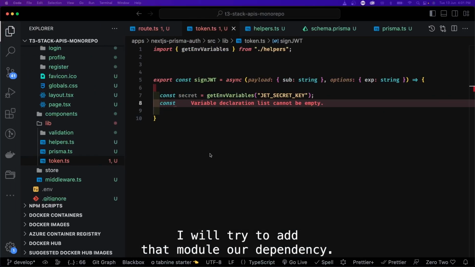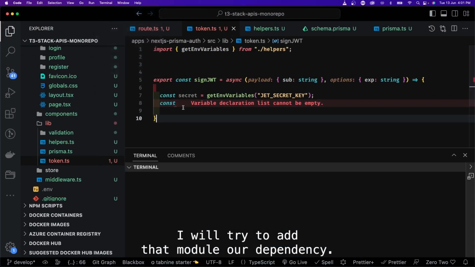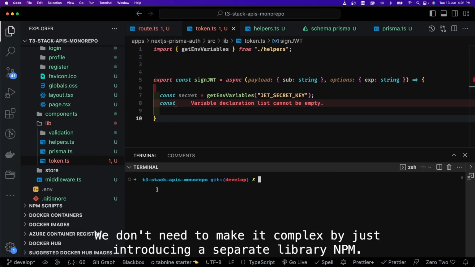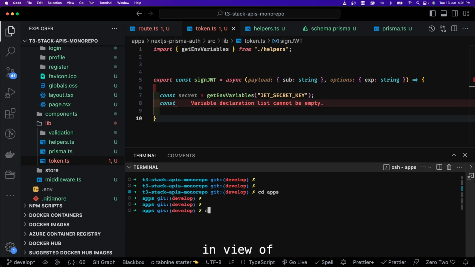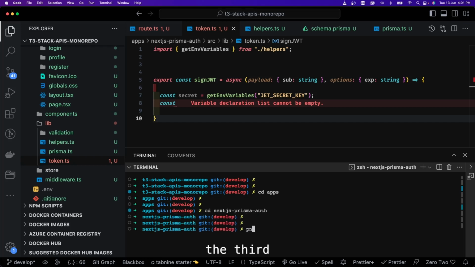I will try to add that module or dependency. We don't need to make it complex by introducing a separate library. pnpm, okay, we need to go to that folder. pnpm add JSON Web Token.